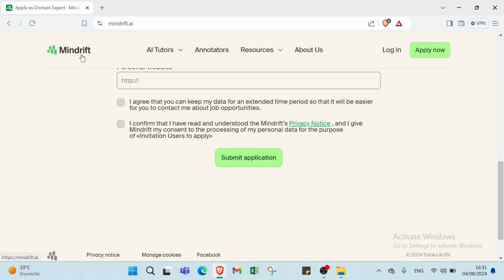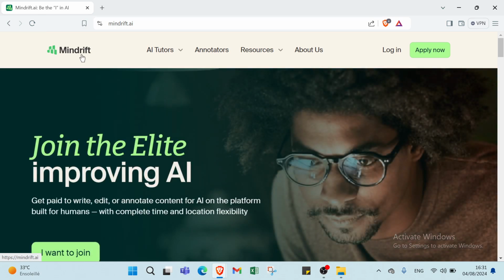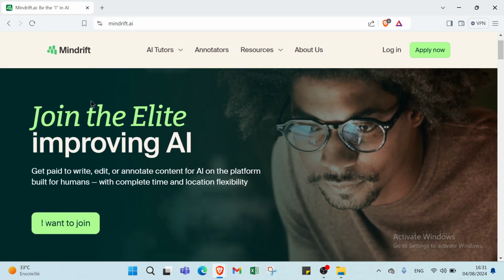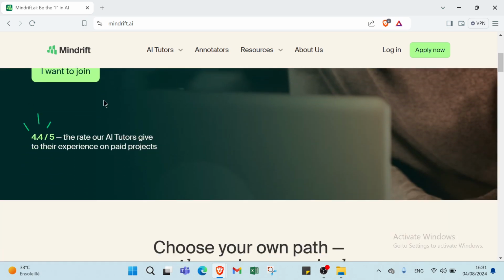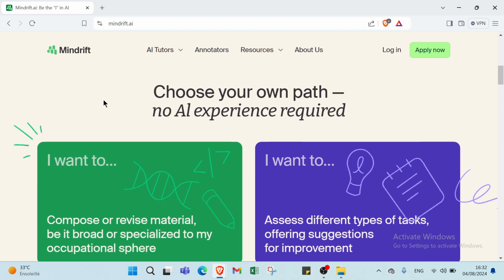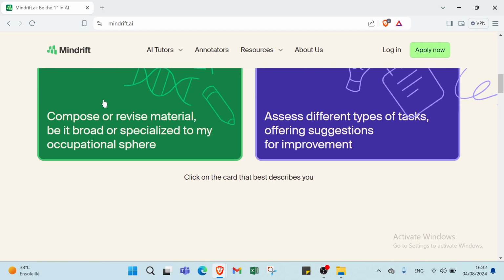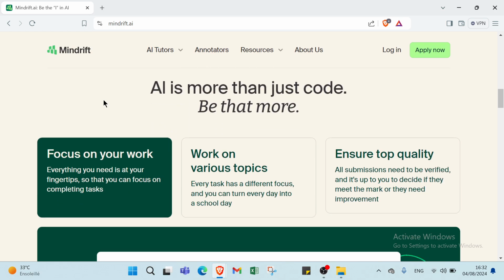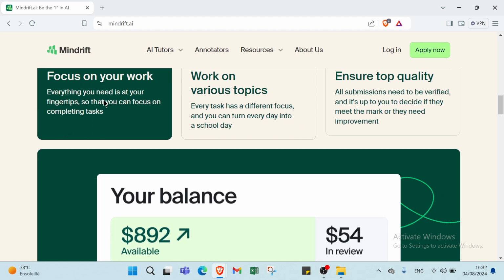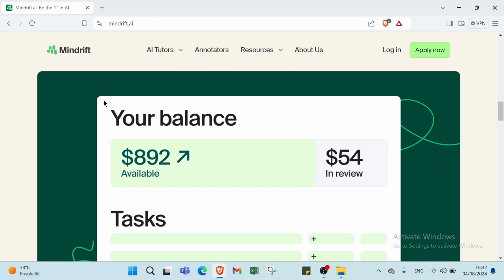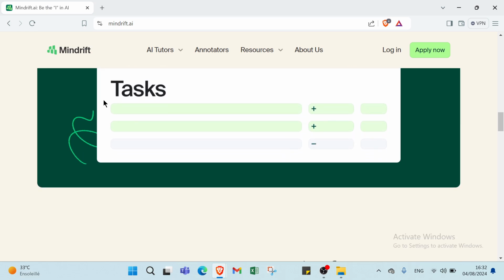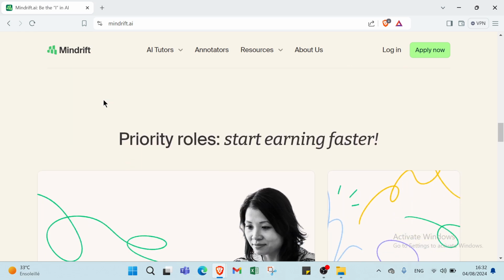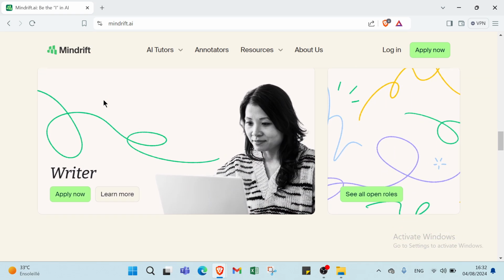So as a domain expert, you have specialized knowledge in a particular field, and there are many ways to monetize this expertise. Here are some strategies to earn money as a domain expert. The first one is consulting and advisory services. The second is content creation and publishing, writing articles and books, online courses and workshops.